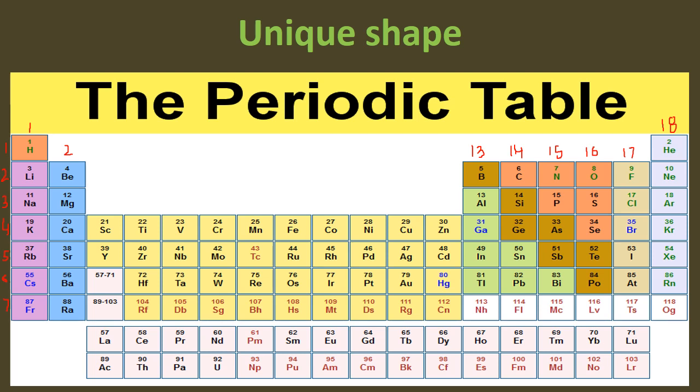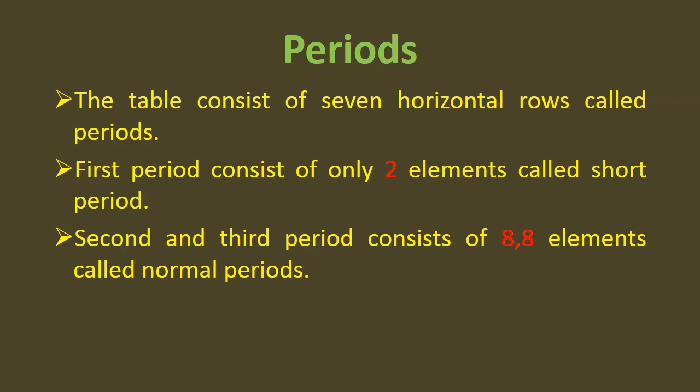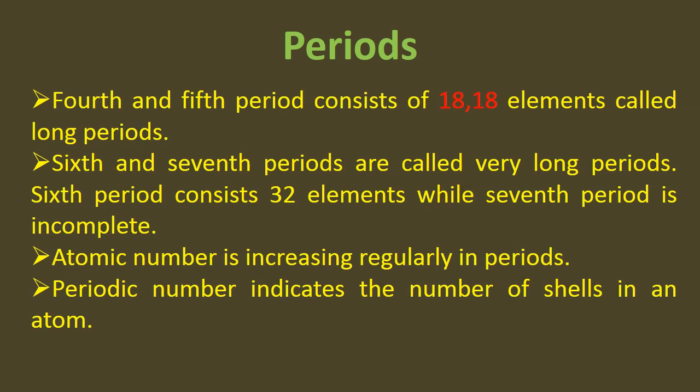So now let's discuss them separately. Now, periods are the horizontal rows. So the table consists of 7 horizontal rows called periods. First period consists of only 2 elements, so known as short period, while the second period is normal period. Fourth and fifth period consists of 18 elements, while sixth and seventh consist of 32 elements.